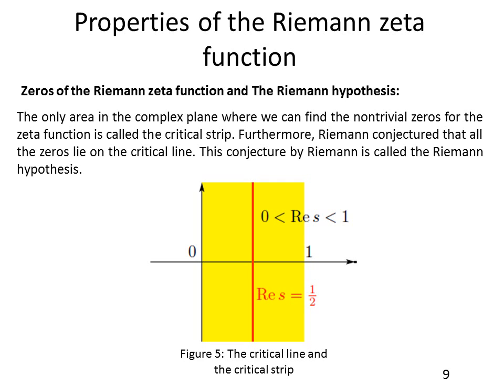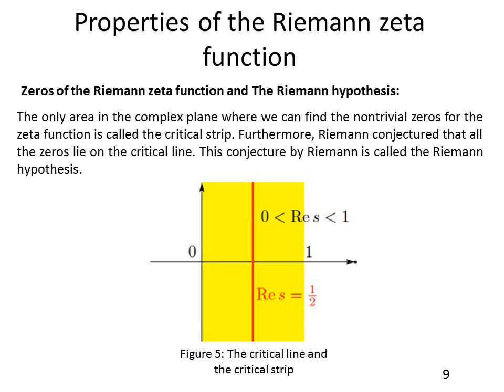First of all, the zeros of the Riemann zeta function and the Riemann hypothesis. As we mentioned earlier, the Riemann zeta function has an infinite number of zeros at every negative even integer. These zeros are called the trivial zeros of the Riemann zeta function, while on the other hand, the Riemann hypothesis is concerned with the other non-trivial zeros of the function.